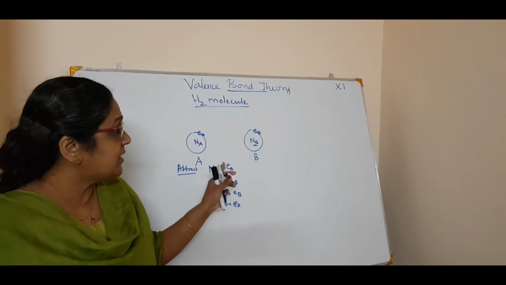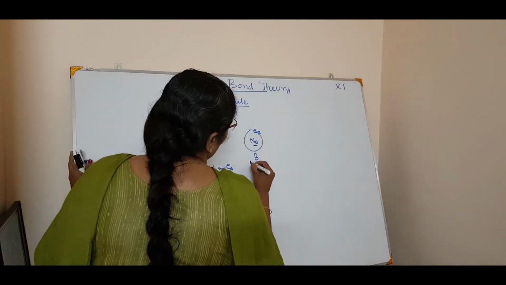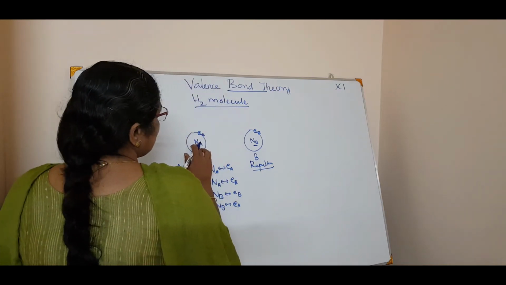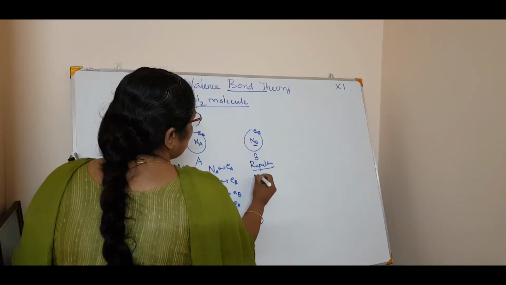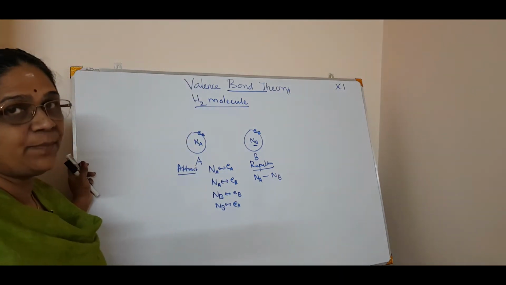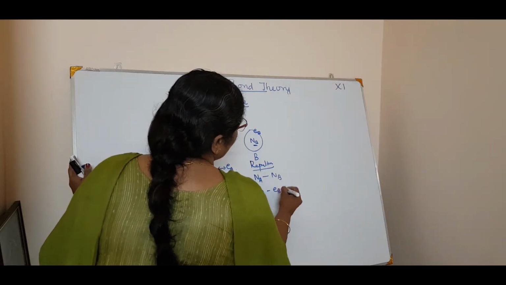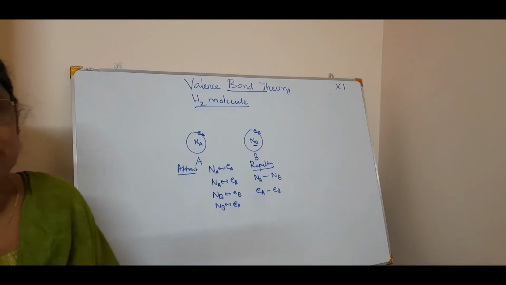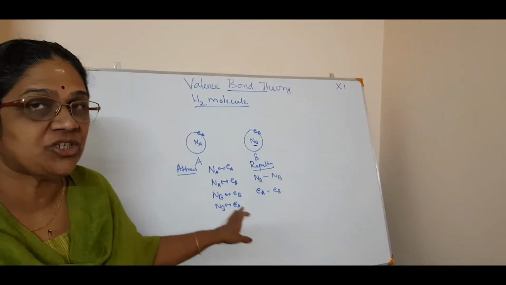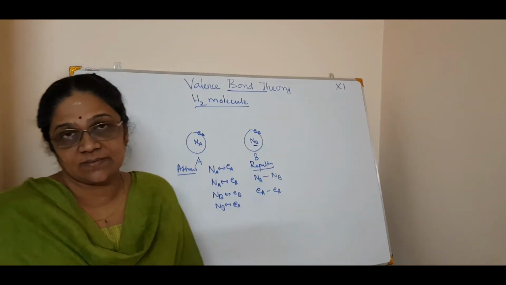Okay. And what about the repulsion? Now this is attraction. When I say repulsion, what is a repulsion? A repulsion between two positive things, isn't it? That is, the nucleus of A repels the nucleus of B. It is repulsion. And also the electron of A repels the electron of B. There are only two ways. So there are two types of forces coming into the picture: one is the attractive forces and second is the repulsive forces.